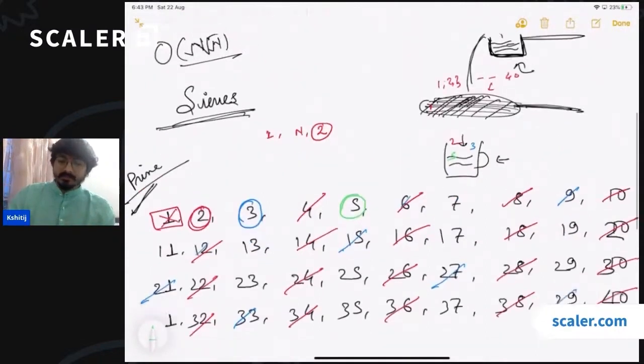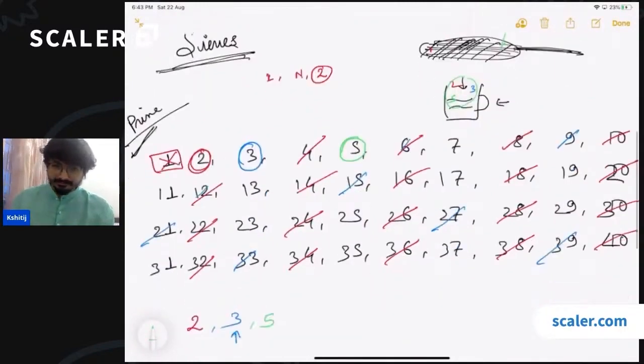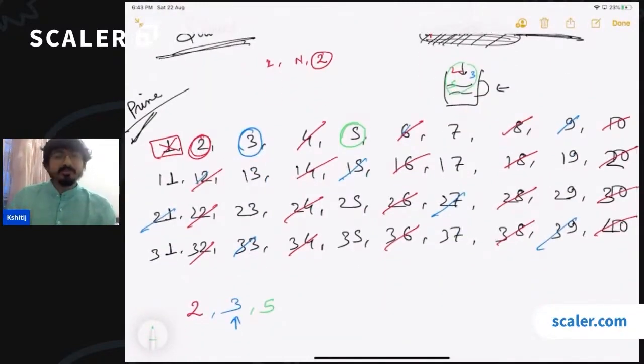So out of all these numbers, we have till now found 3 prime numbers, right? So now 5 has come. So any multiple of 5 will never be a prime number. So all the multiples of 5 will also be removed. Currently I can see that most multiples of 5 have already been removed. 10 is gone, 15 is gone, 20 is already gone, 25 is remaining. So we'll remove 25 as well, and then 35.